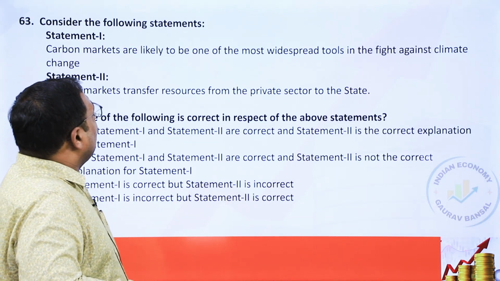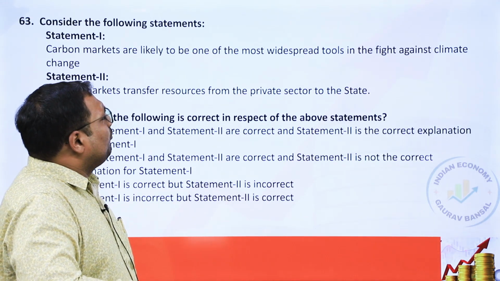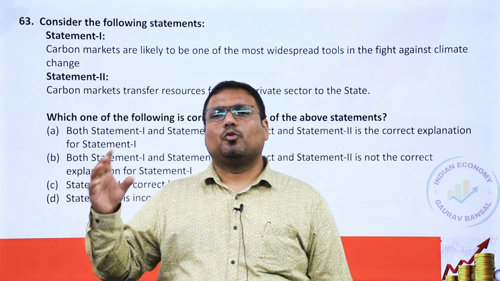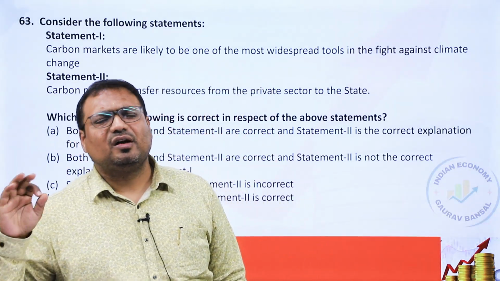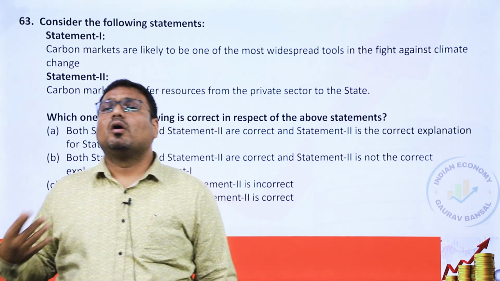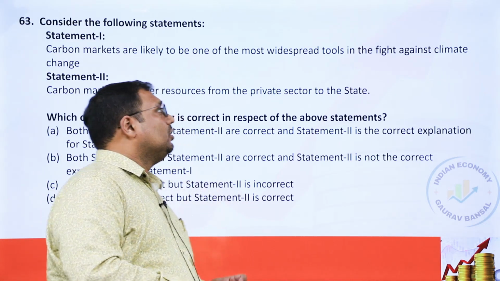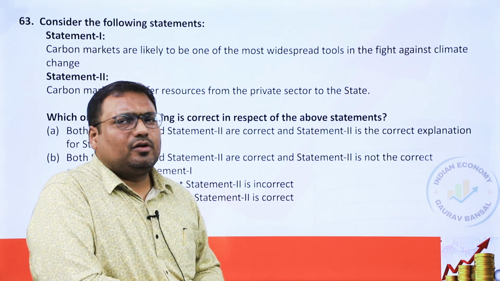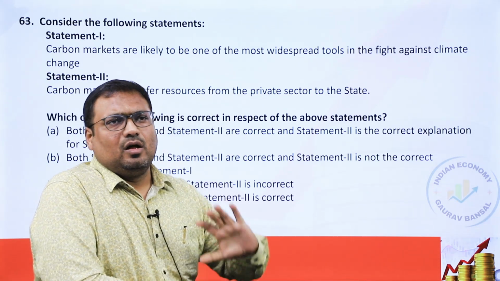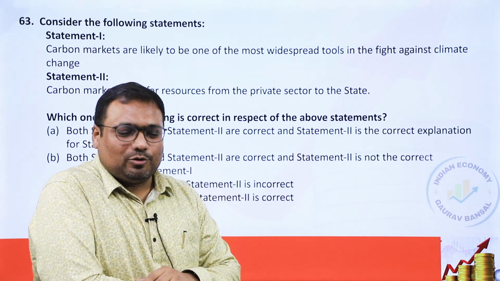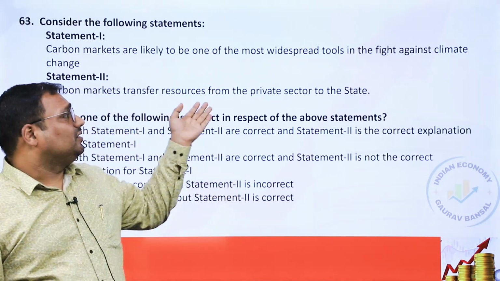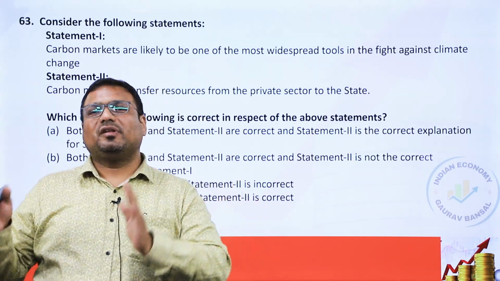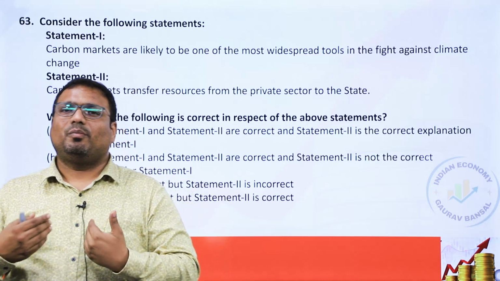63. Carbon markets are likely to be one of the most widespread tool in the fight against climate change. That is correct. So whether it is the Kyoto Protocol, COP21, in every single international agreement now, carbon credit plays a very important role. So first is correct. Second, the markets transfer resources from private sector to state. That is incorrect. On that, I know there can be debate also. Some teachers might say that this is also correct. But I am trying to answer this as per the standard theory, not on the basis of my belief.